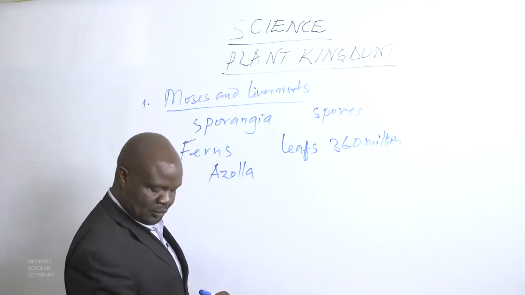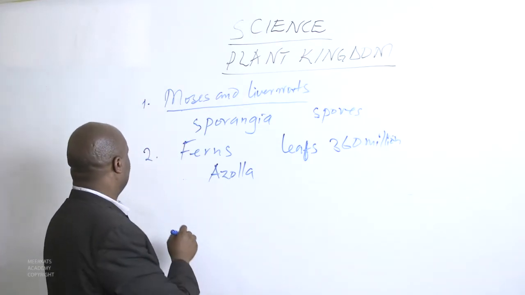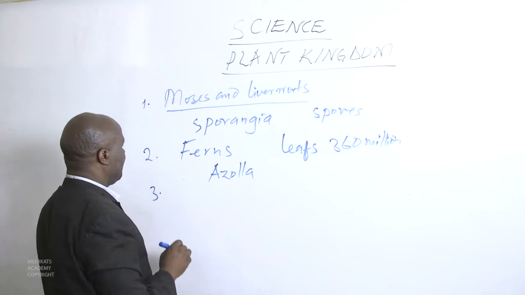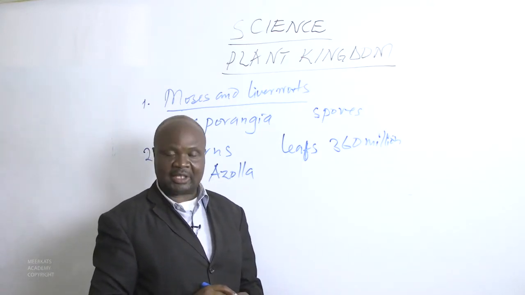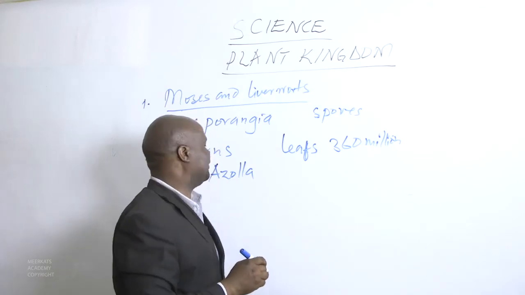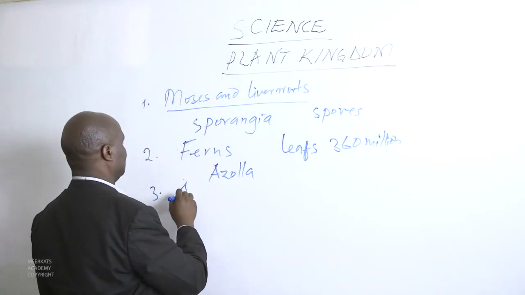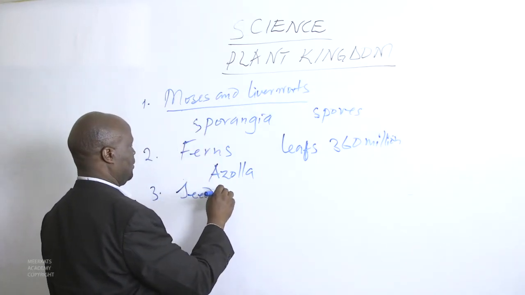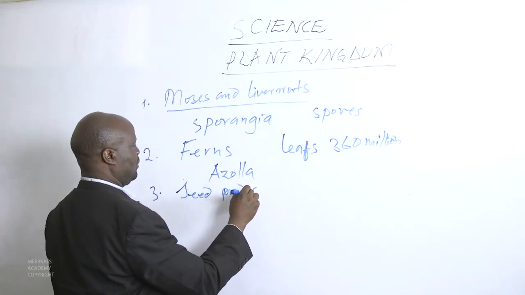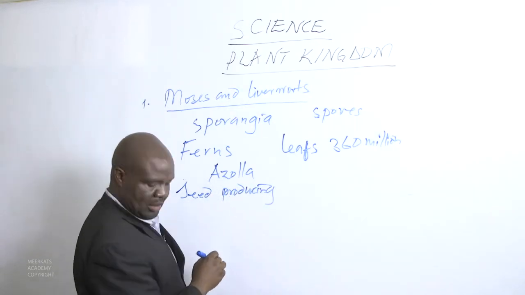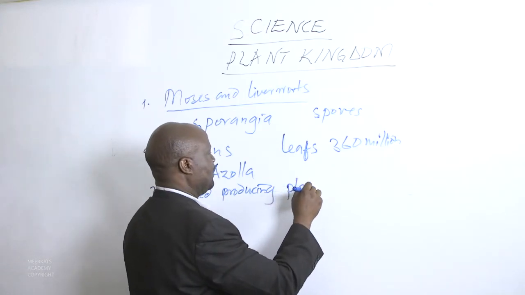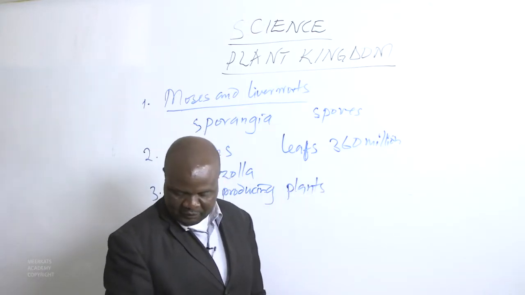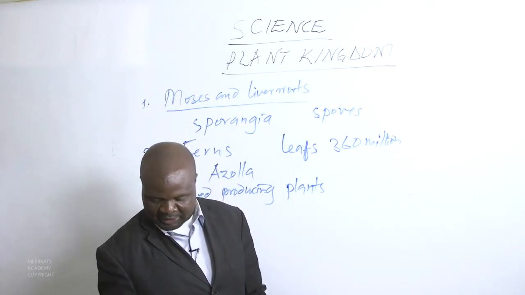We can go to the third division of plants, which are the seed-producing plants.